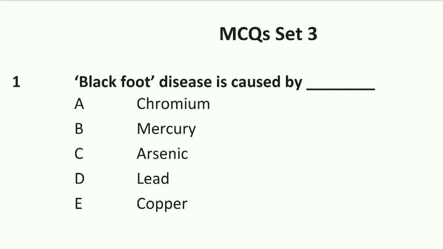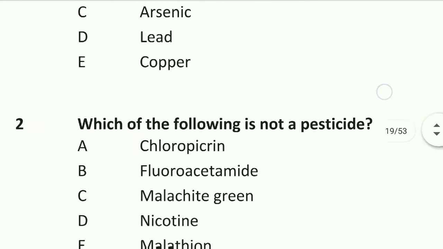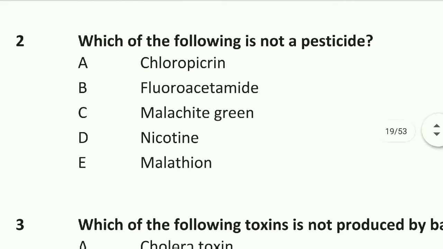Question number 1: Blackfoot disease is caused by arsenic. Option C is right, arsenic. Question number 2: which of the following is not a pesticide? It's malachite green. Malachite green is not a pesticide. Option C is right.